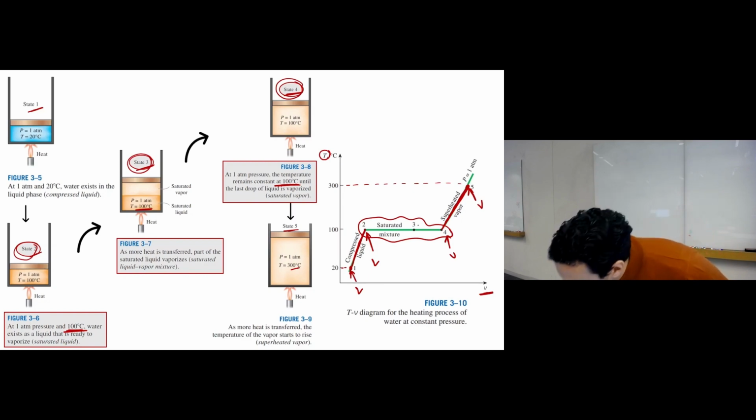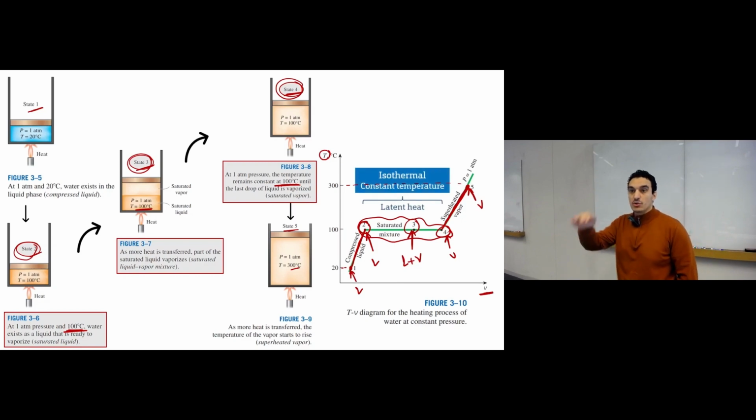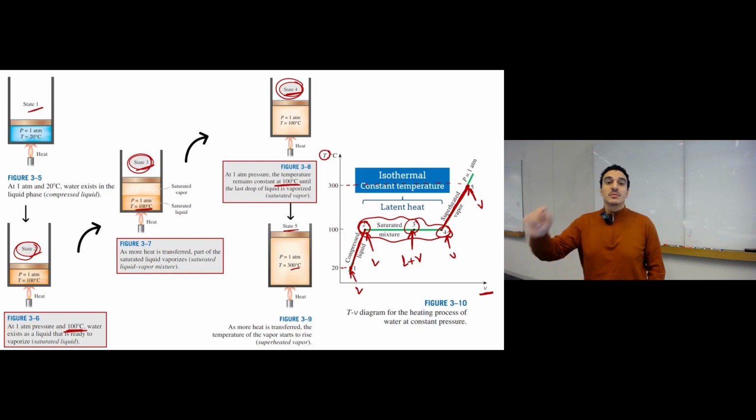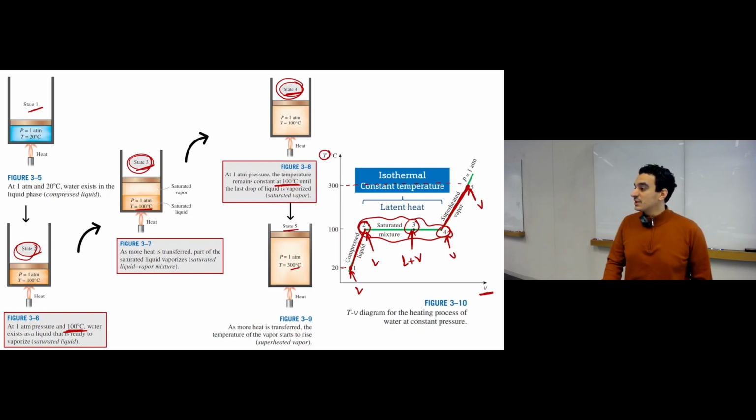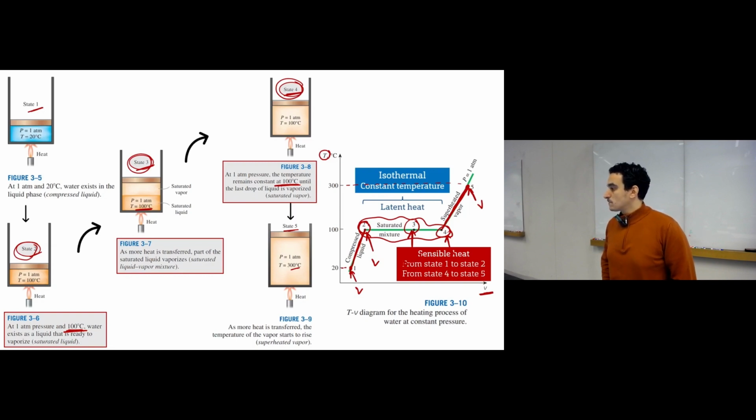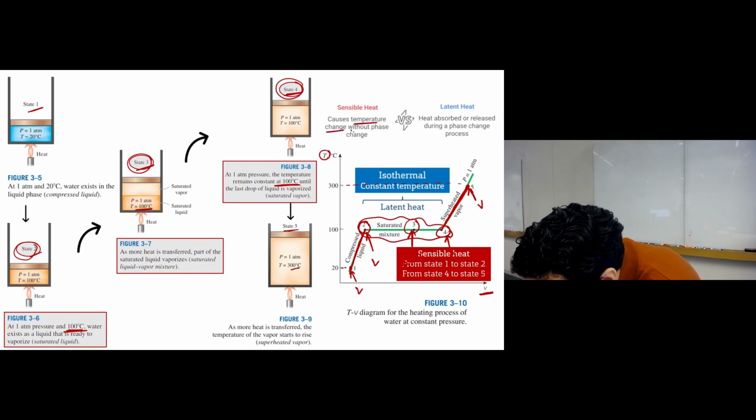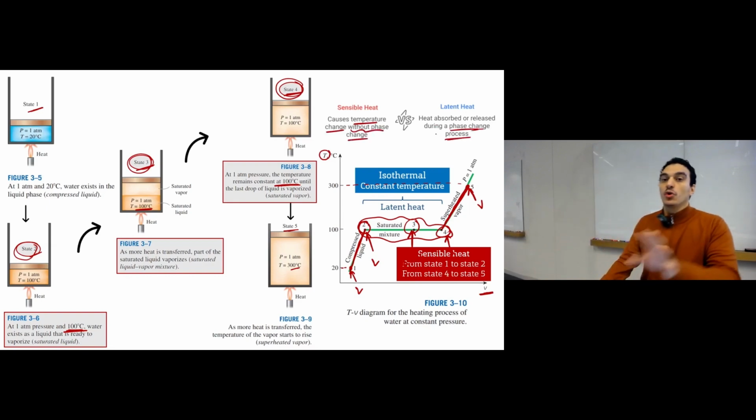But 2 to 3 to 4: at 2, this is 100% liquid. At 3, this is liquid plus vapor. At 4, this is vapor, and all of them are at the same temperature. So this horizontal line is called isothermal. Isothermal means we have constant temperature, and this represents latent heat. But the other paths, 1 to 2 and 4 to 5, represent sensible heat. Is it clear? And again, this is the definition of each. Sensible heat is the amount of heat that causes temperature change without phase change. Latent heat is heat absorbed during a phase change with no temperature change.